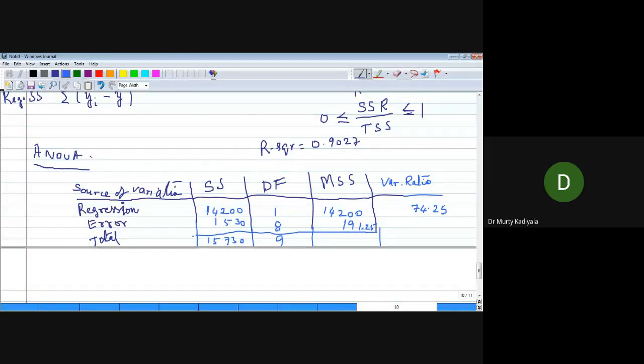Because this is the ratio of two variances, what can this be referred to as? F value, yes. It is referred to as the ratio of two variances. The ratio of two variances is nothing but F. So this is the F value. If you have calculated the F value, we want the tabulated F value also. From where do you get the tabulated F value?